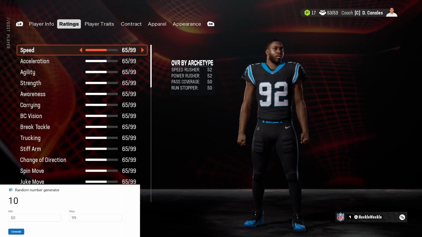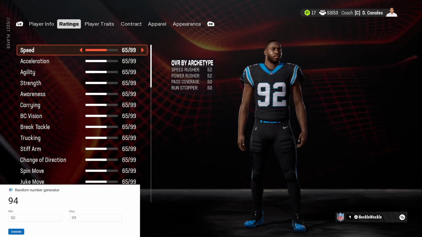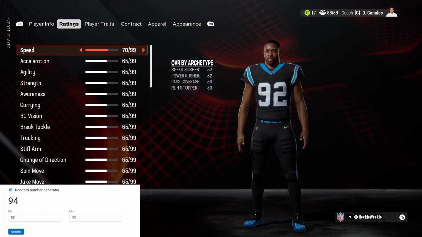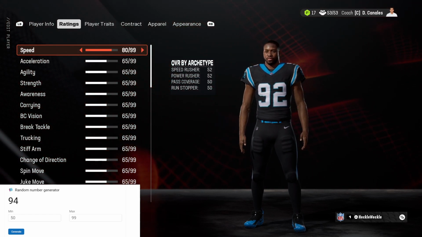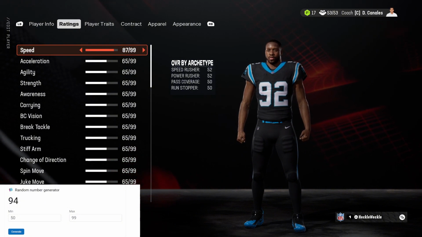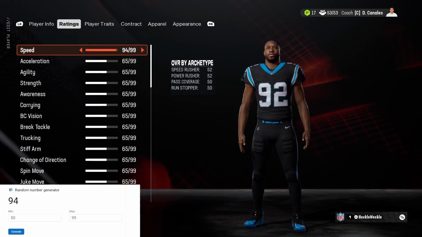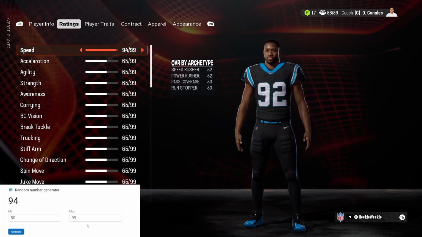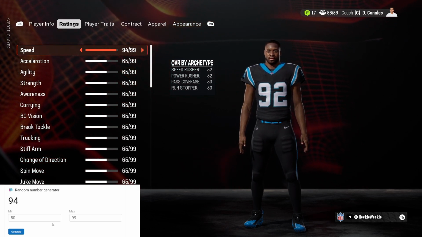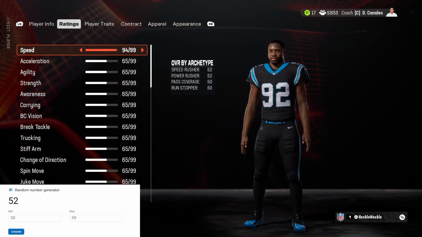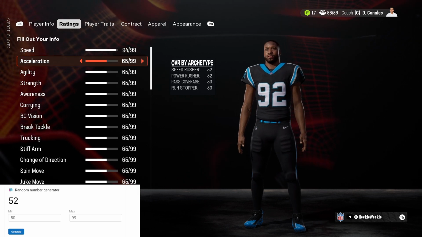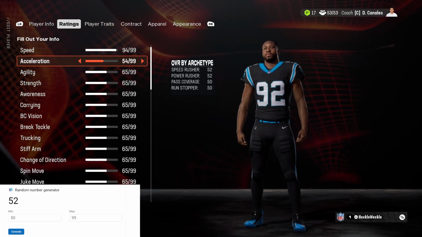Starting off with speed, it will be a 94. This guy is fast. A 94 speed left outside linebacker. This is good if we want to get after that quarterback. He can quickly get there. Now let's see how fast he can accelerate to that speed. It's going to be a 52. That is so low, a 52 acceleration.